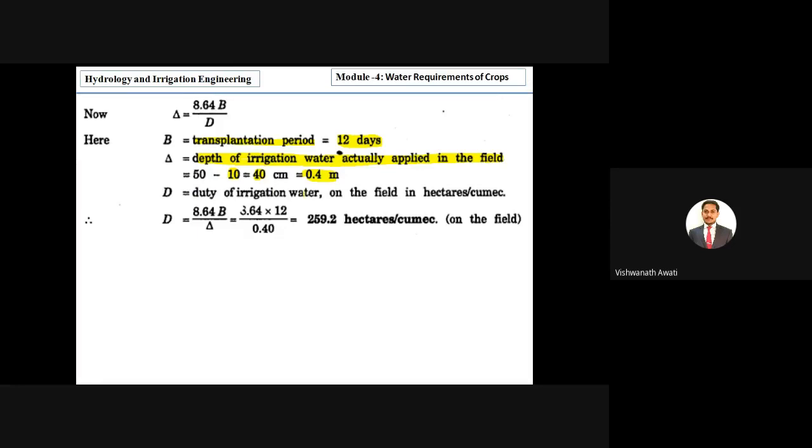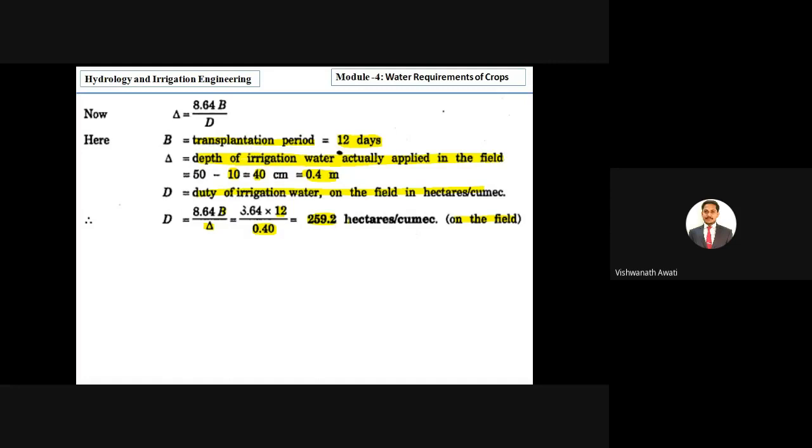So then the duty of irrigation water on the field, right? So here we are calculating the duty of irrigation water on the field, because we have to calculate in two places. One is at the field and one is at the water course. So for the field it is the same formula we are using, that is duty equal to 0.64 into base period divided by delta. So the base period is 12 days and delta is 0.4. So then we are getting duty is 259.2